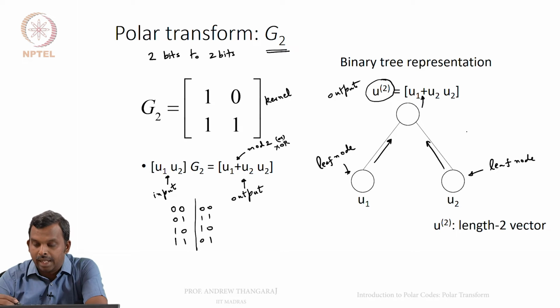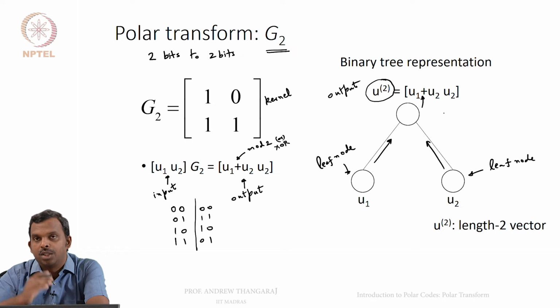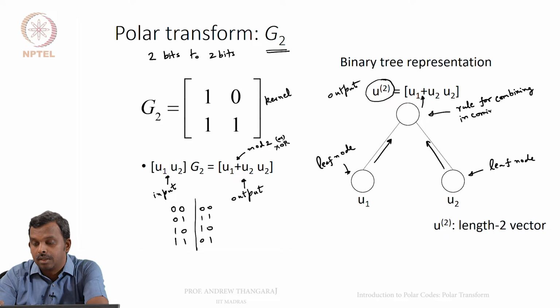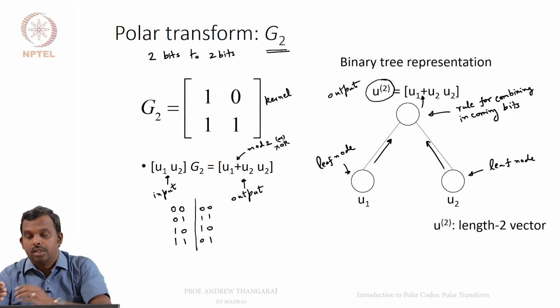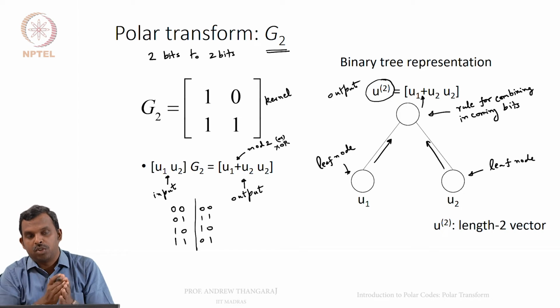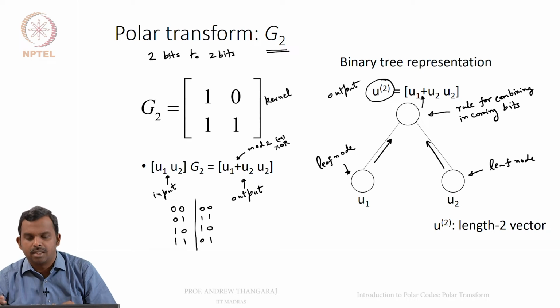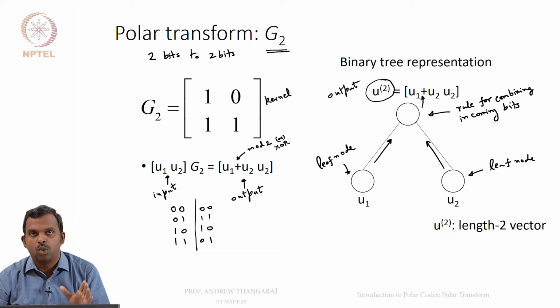So, remember this again, whenever you go up a tree, you are going to do U1 plus U2 and then U2, retain U2 as it is, and you do U1 plus U2. So, this is a rule that we will remember. This is a combination rule for combining incoming bits. Whenever bits come in, what do you do at the node? You take U1 plus U2 and U2. So, this is a simple transform. You will see these are composed together in a clever fashion to get larger transforms. But this is the basic transform. Make sure you have a good hang of it, because as you go further down the slides, this will be used in more and more interesting ways.